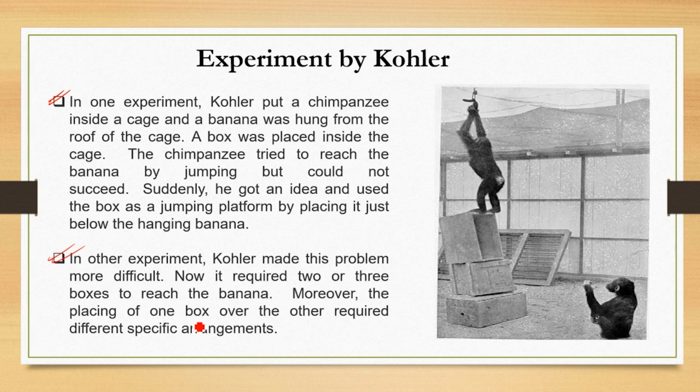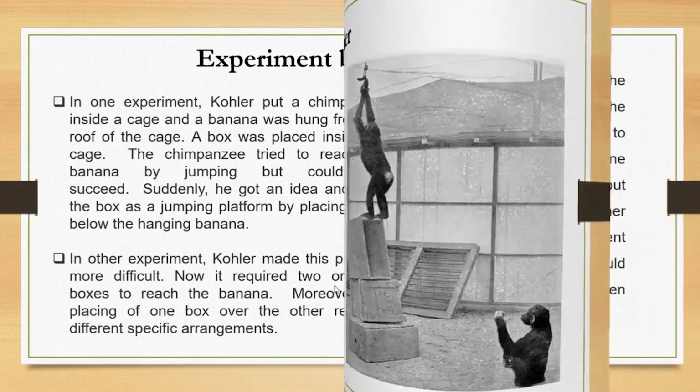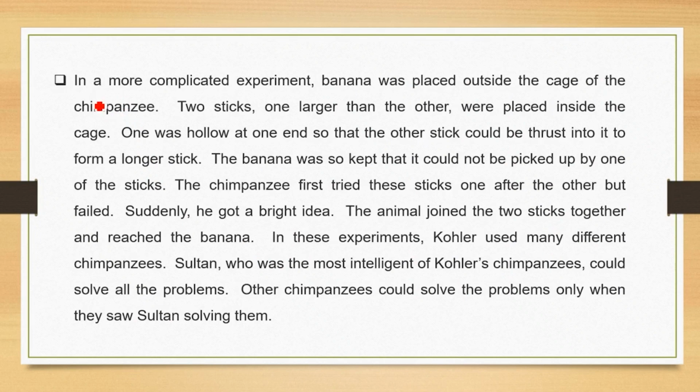So now the second experiment. In another experiment, Kohler made this problem more difficult. Now it required 2 or 3 boxes to reach the banana. Moreover, the placing of one box over the other required different specific arrangements. So this was the second experiment. And then there was one more.